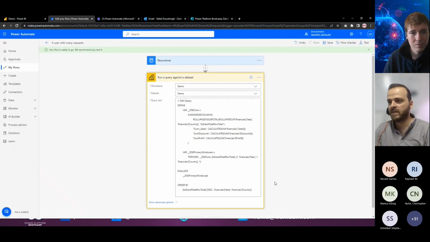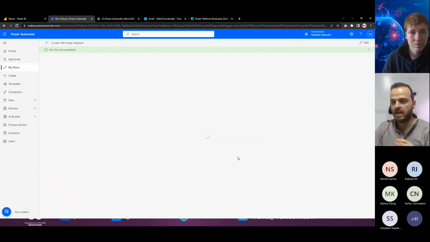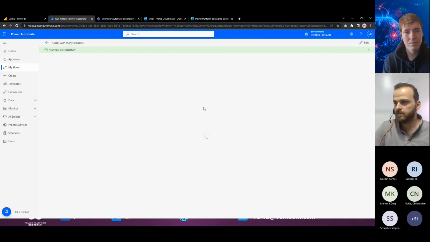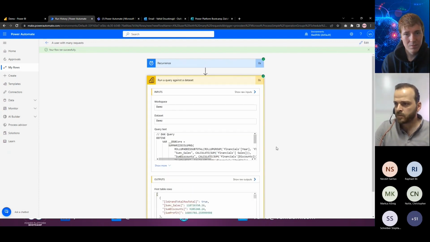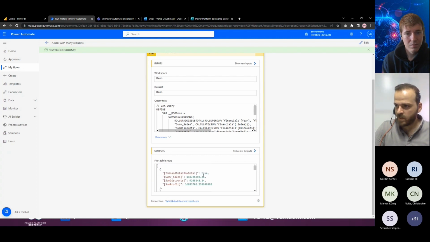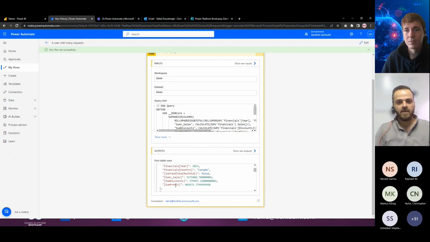The output of that will be the same table as what I have in my report. So here, the output is the same as that one. You can see there is Canada 2030, then all the information: sales, discount, profit. From this item onward, it's the same as the previous item I showed you.